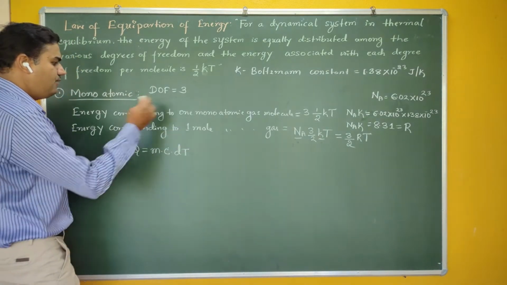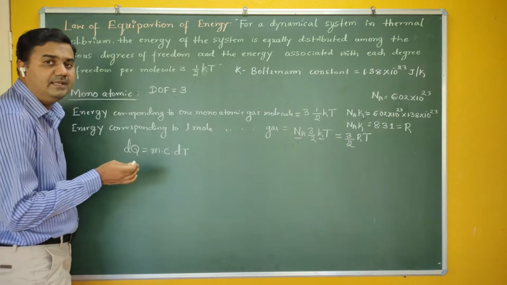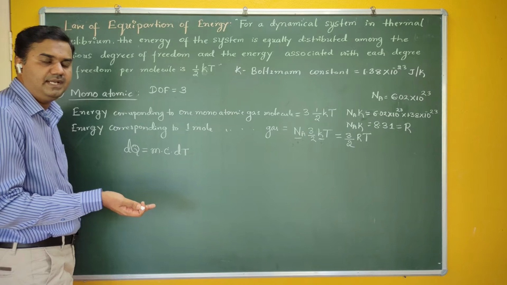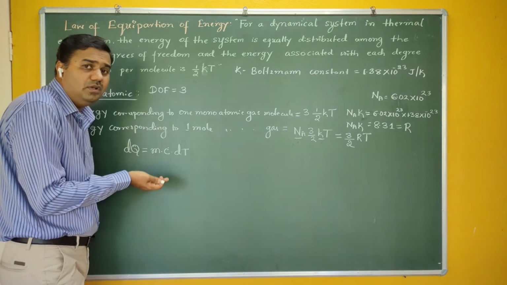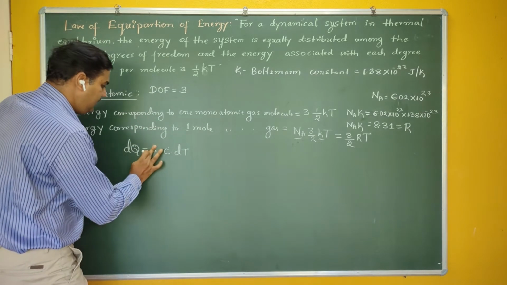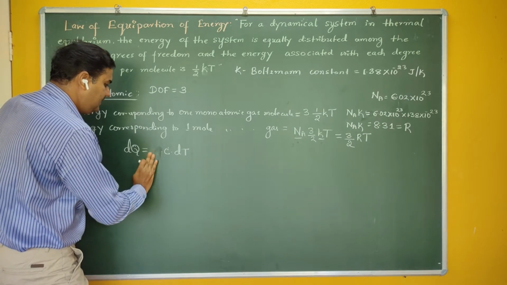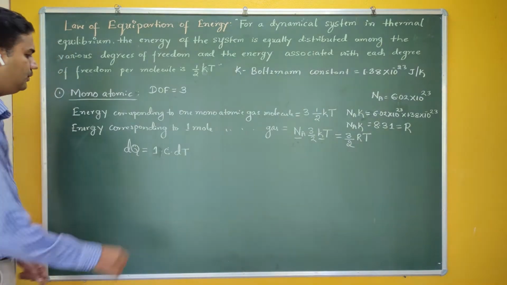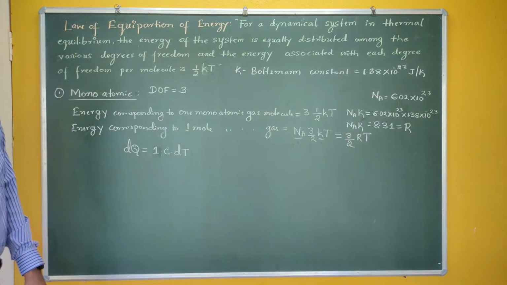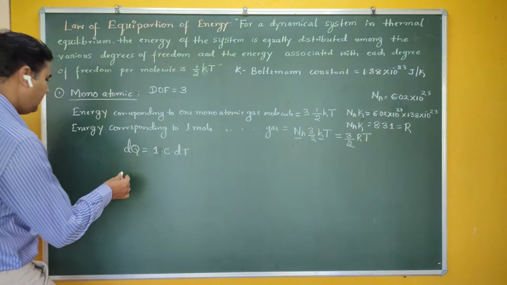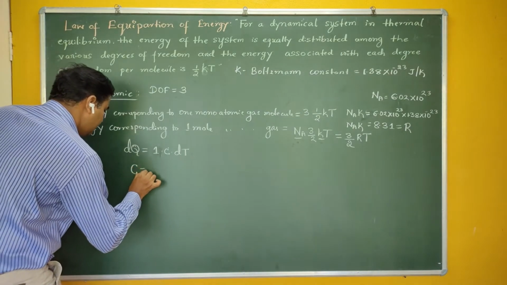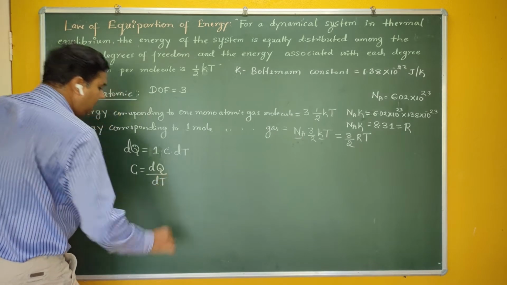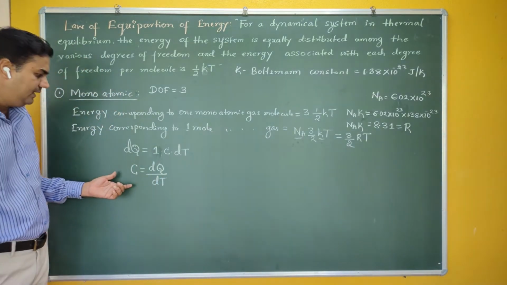As it is a question of 1 mole, what is m here? m is the mass. If it is 1 kg, that becomes a simple specific heat. If I take 1 mole, then it is called molar specific heat. If I take the value of m as 1, then dq is equal to 1 into c into delta t. So what is the formula for c? Therefore c can be written as dq by dt.